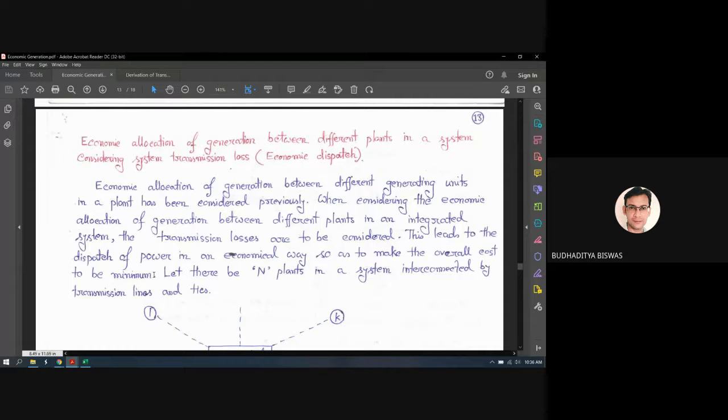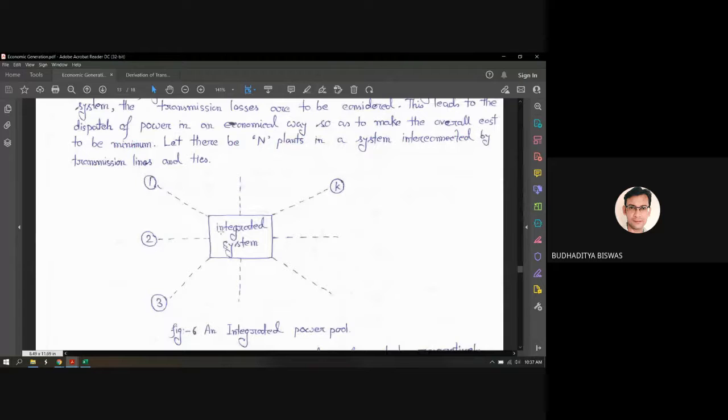So it's a total loss. Due to misplanning or wrong planning, you have to spend some extra money to compensate that loss. So you have to make some arrangements so that the transmitted power also reaches the load center economically.